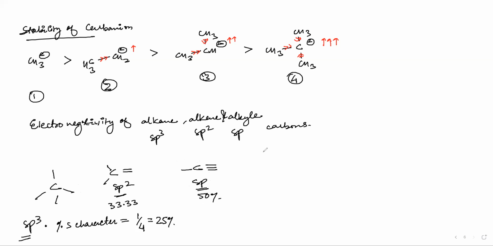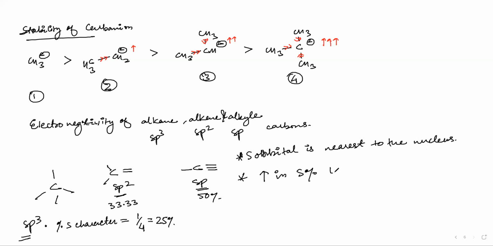And since we know the s orbital is nearest to the nucleus, and we know that the nucleus is positively charged, an increase in s percentage leads to an increase in electronegativity.